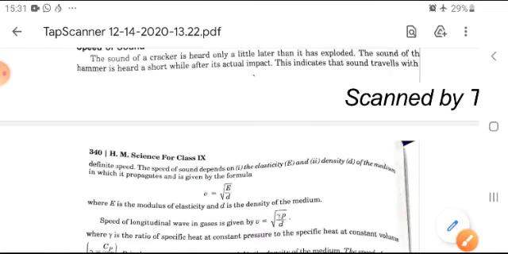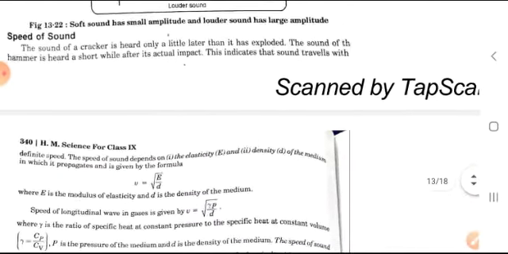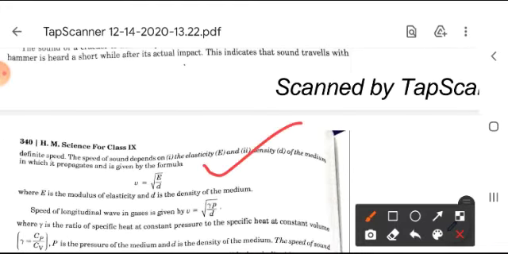So we can write here V is equal to under root E upon D, that is shown in this formula, where E is the elasticity and D is the density of the medium.